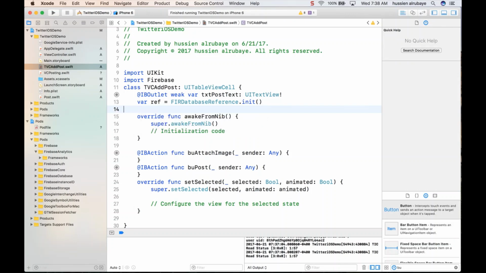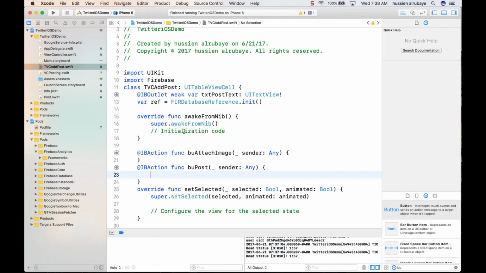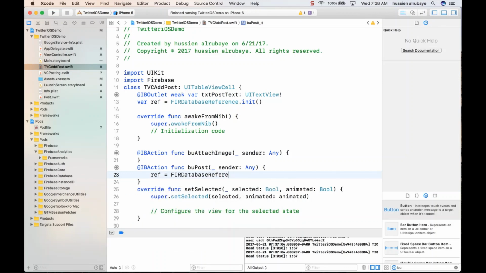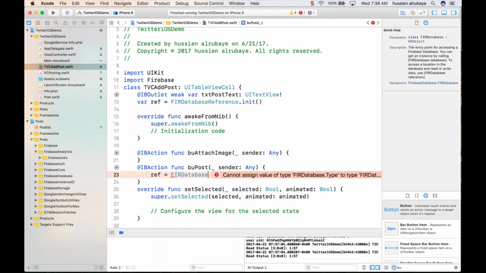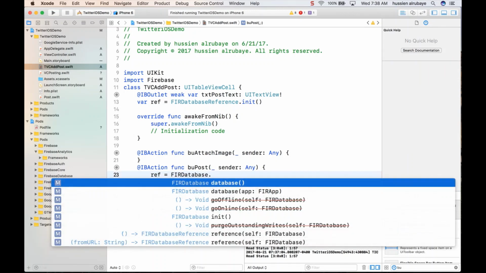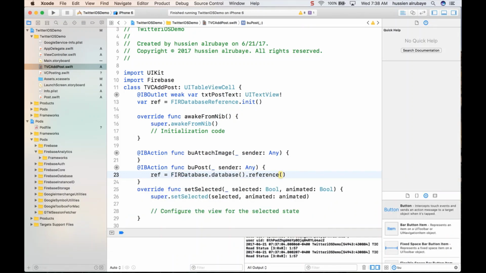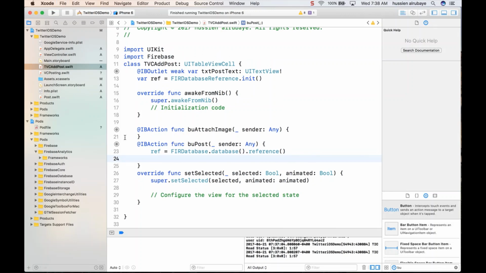I cannot do it here, so let me do it here in the part of posting, like when you click post. So when you click post, first of all, this reference will be initialized to what? To FIR database, not reference, FIR database dot reference. Then I could do post. So what do you think, if you click on post, what you need to do? Okay, we need to do a child.